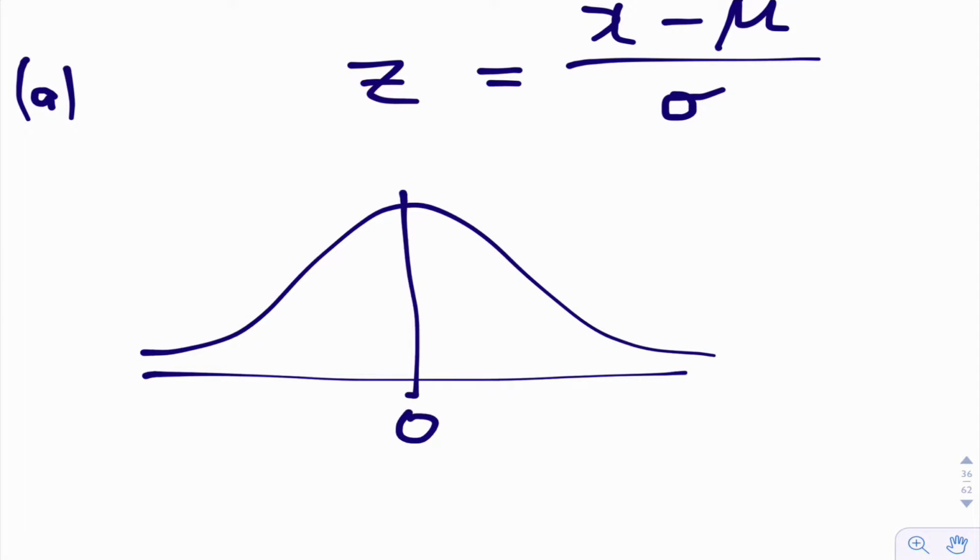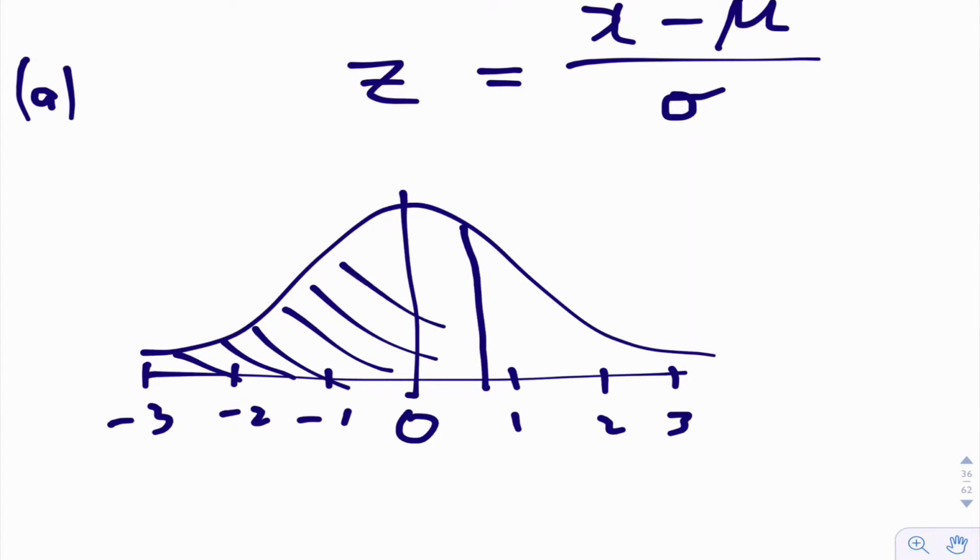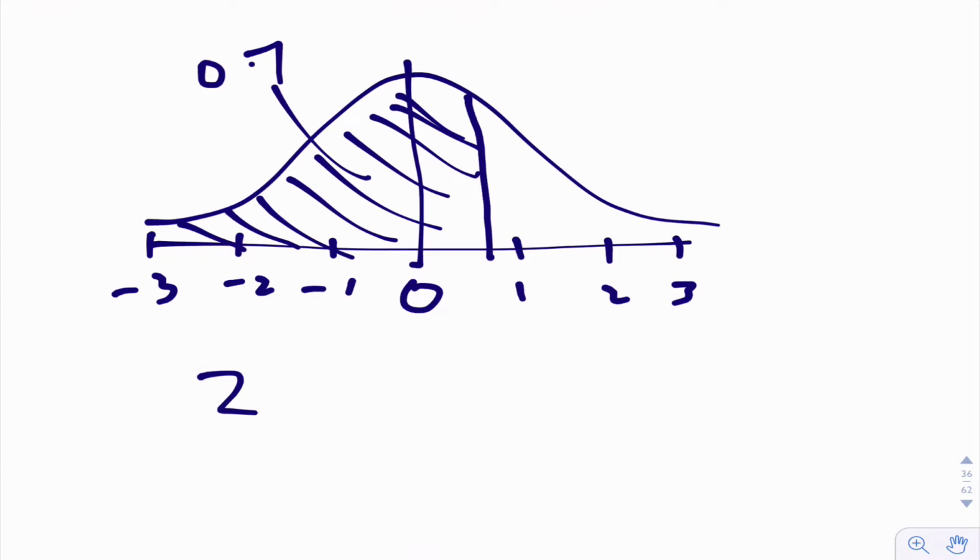Here's our mean of 0 and our standard deviations of 1, 2, 3, -1, -2, -3. And I want to know, I'm going to put it around about here, that is going to be 0.7. Now I know about this distribution I've just written. Z is normal, mean 0, standard deviation 1.